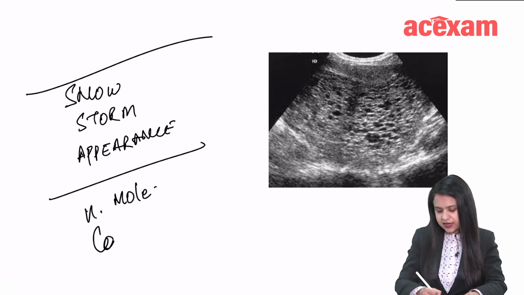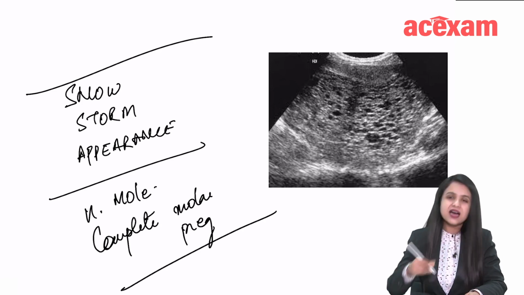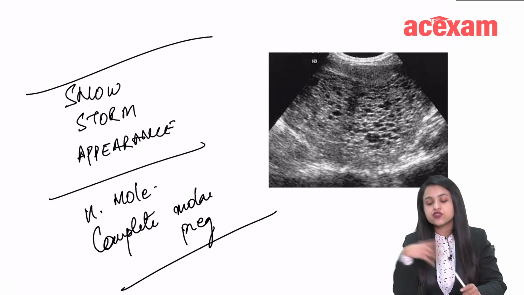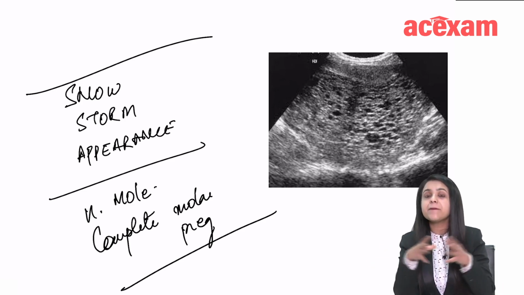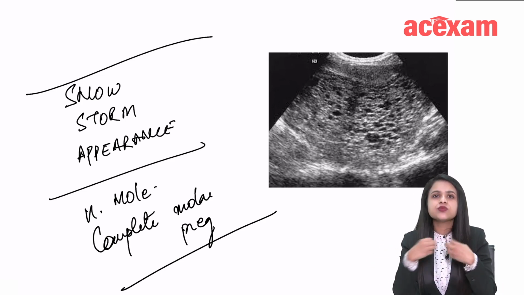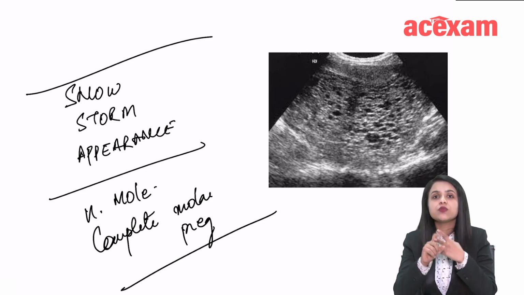Then they can give you options like what is true about the condition where this picture is seen. That is how they try to combine 2 or 3 questions to test your knowledge. So snowstorm appearance on ultrasound is seen in molar pregnancy.